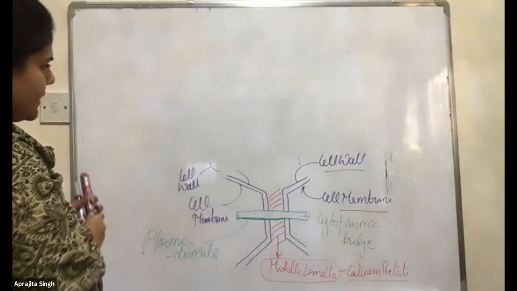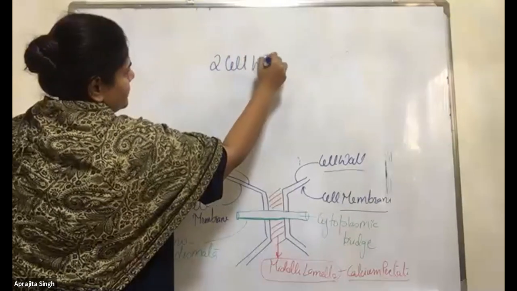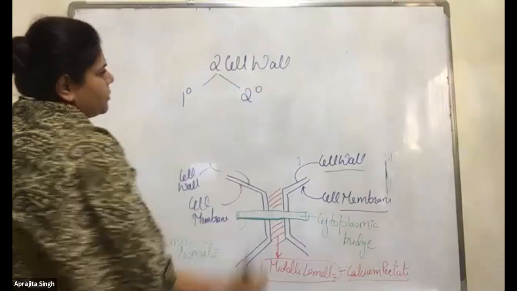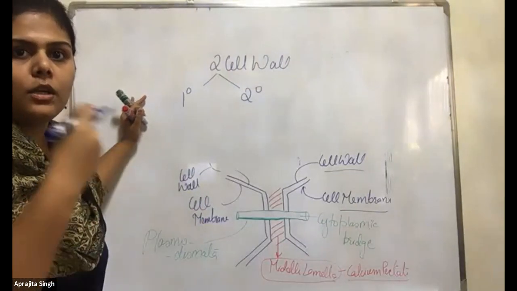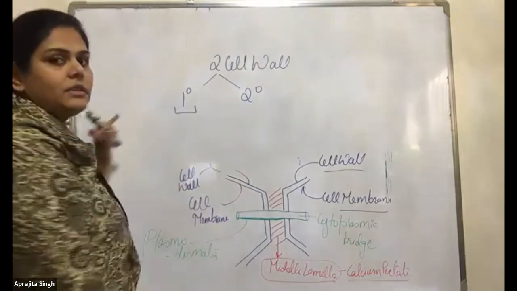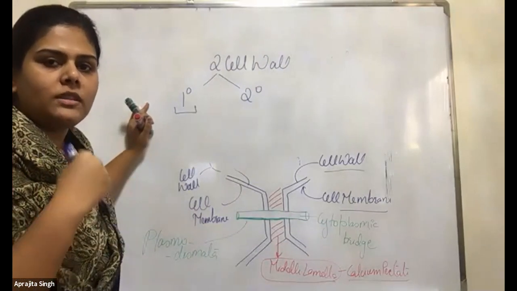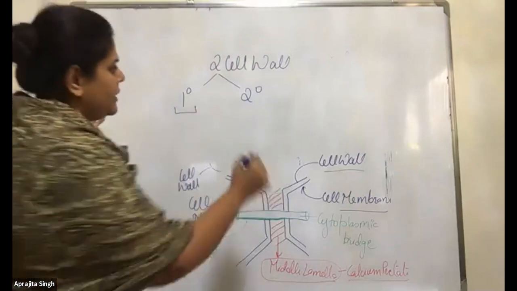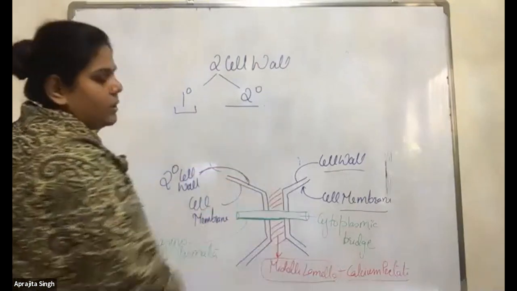They said the plant cell has two cell walls, which are the primary and the secondary one, okay? The new growing cells, the newly formed cells, have the primary cell wall, which will be degraded or lost when the cells mature, and the cells will always be left with the secondary cell wall.